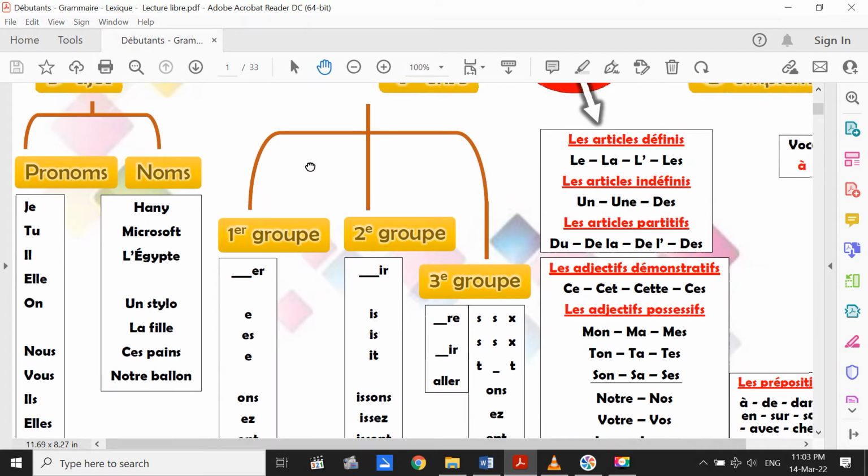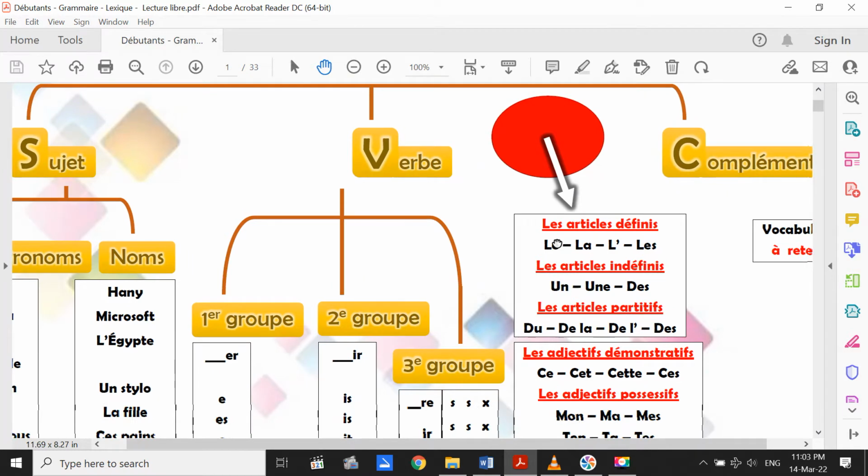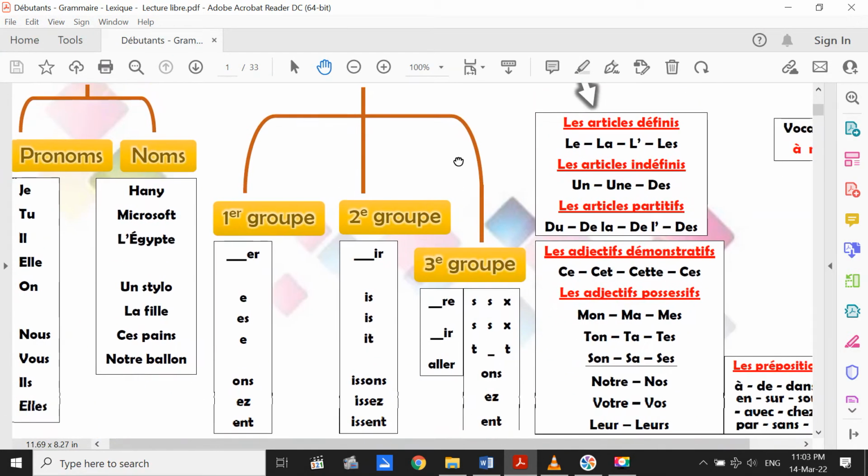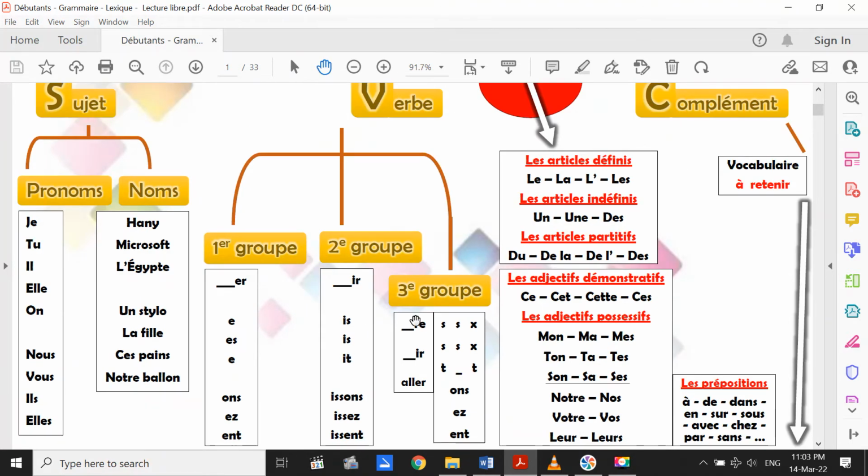The nouns can be proper name or a common name, nom commun ou nom propre, comme Hani par exemple, my name, Microsoft, l'Égypte, un stylo, la fille, ses pains, notre ballon par exemple. Dans la phrase française simple, on a le verbe, and the French verbs are divided into 3 groups. The first group verbs finish with ER except the verb aller, which is in the third group. We cancel the ER, then we add the new endings.